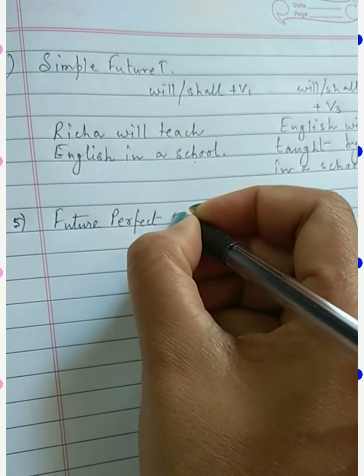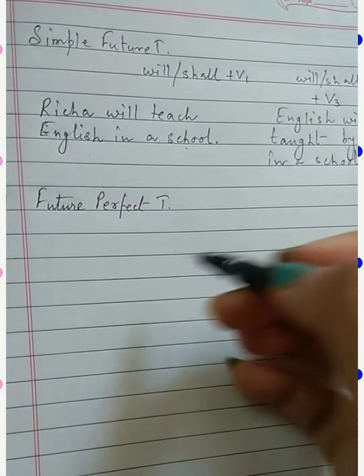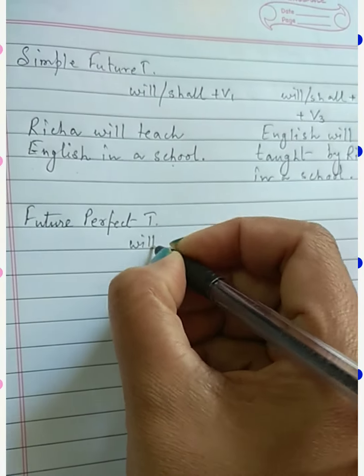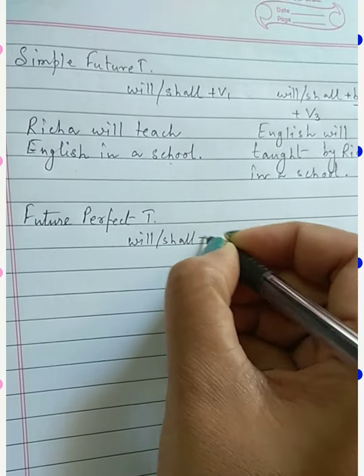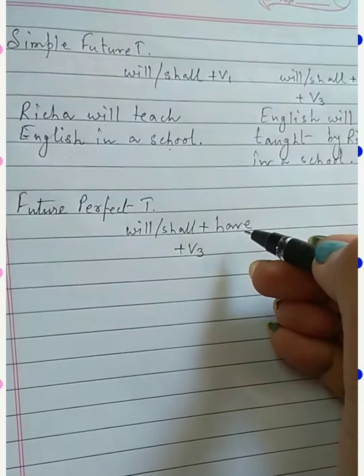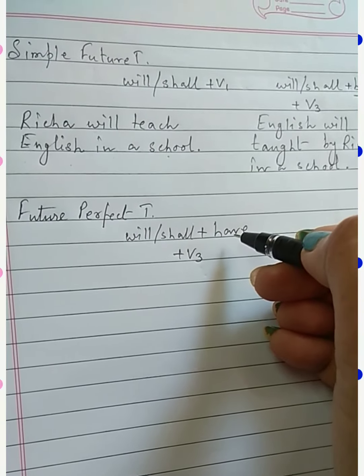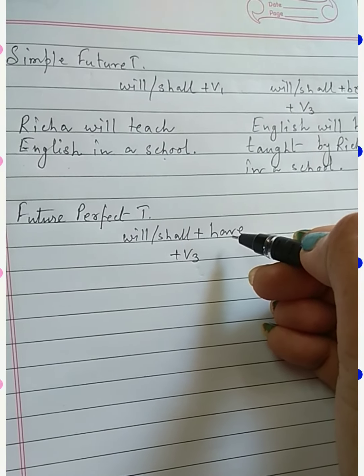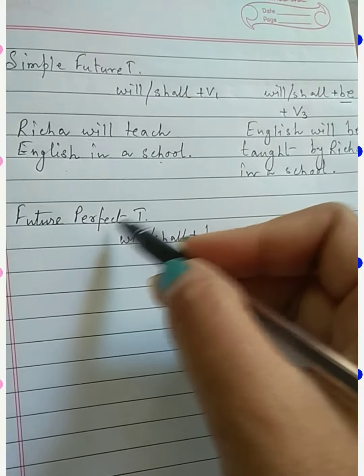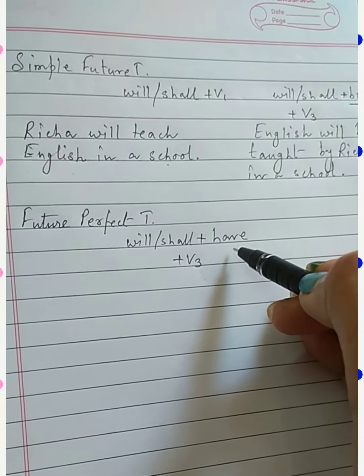You have to remember, students, in which cases we can change active to passive. Future perfect tense means here also will or shall plus have plus V3. Perfect tense means I told you always have or has comes in the case of present tense, had comes in the case of past tense, but in the case of future tense always have comes.